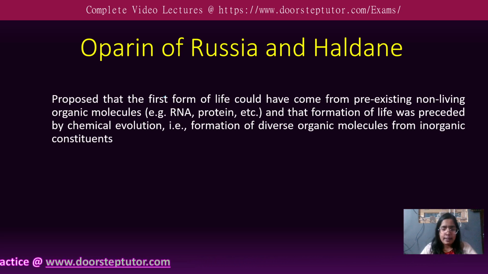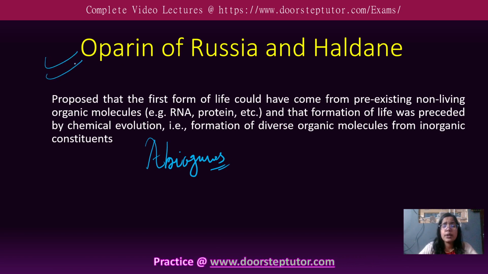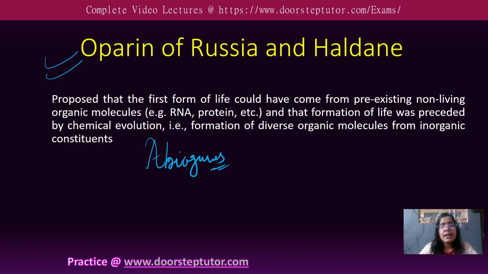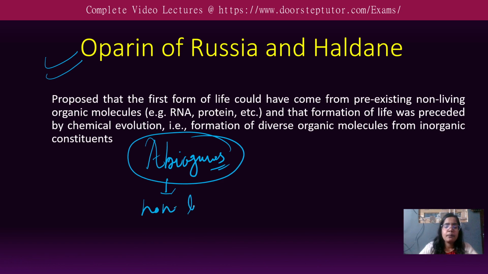That was not accepted in the real-life scenario. There was a supernatural power, the theory of special creation. But this theory was also believing that life originated from abiogenesis. Now the question is how? Oparin thought that life originated from the non-living, and from the non-living it self-formed.